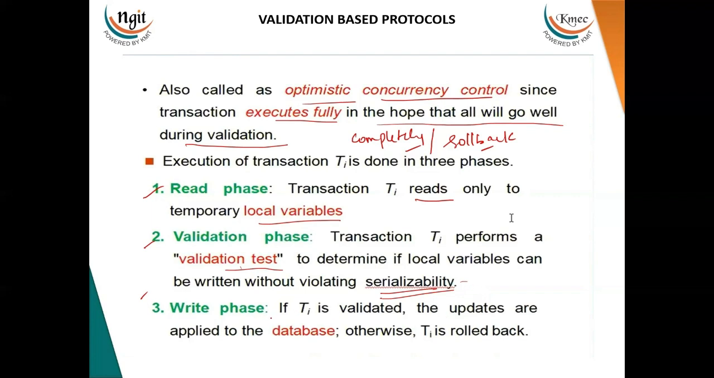Now let us see what is a write phase. If Ti is validated, the updates are applied to the database. So that means in the write phase, the transaction will enter only after the completion of the validation phase. If at all a transaction wants to perform any updates to the database, then those updates are done to the database when it enters into this particular phase. If it is not able to make such updations onto the database, which means what? Due to some cause, if the transaction has failed or aborted, in that case, the operations made by that particular transaction will be rolled back.